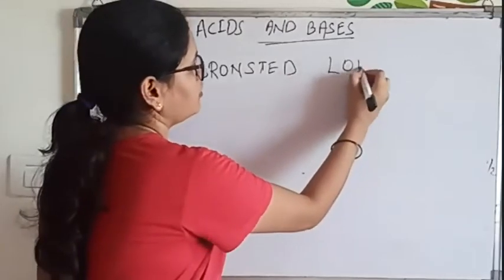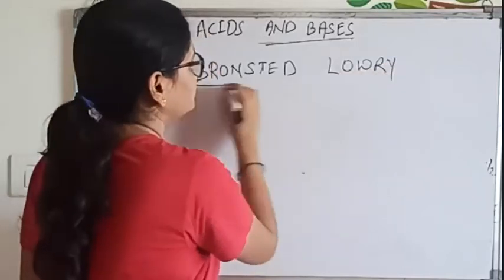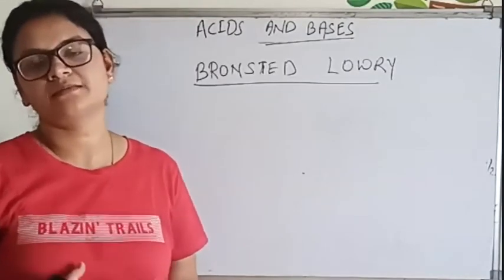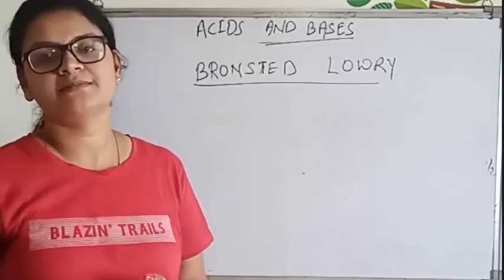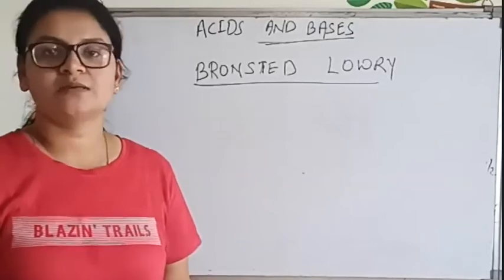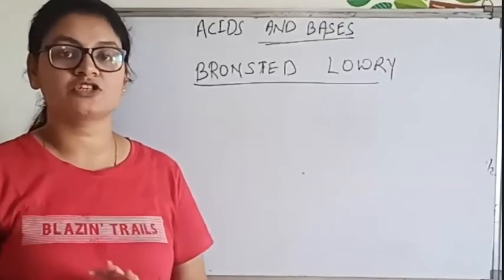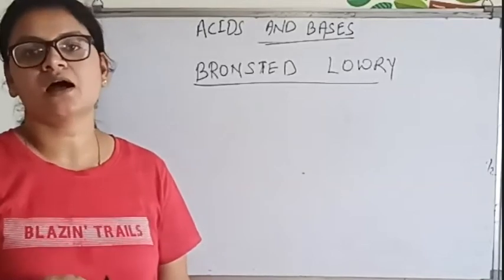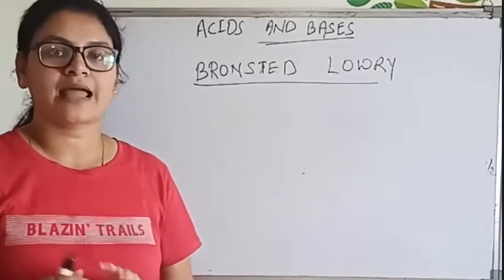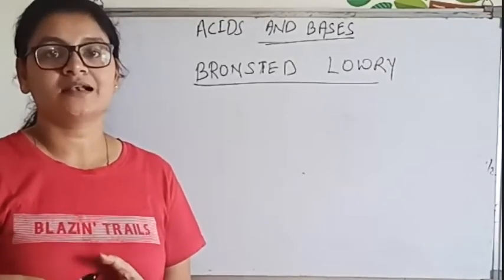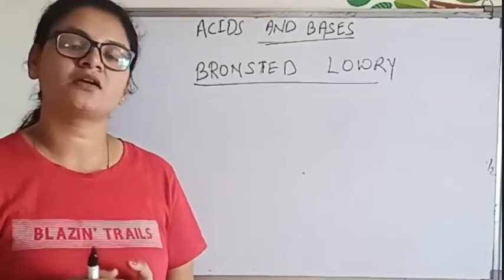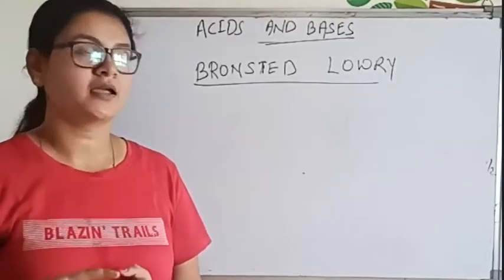So now we have to deal with concepts of acids and bases. Whenever we talk about concepts of acids and bases, we have to learn a few concepts, but as per our syllabus, we have to deal with only 2-3 concepts. These concepts are very important because questions come based on them. The first concept is the Arrhenius concept. We have already discussed it: acids are substances that liberate H plus ion in the solution, and bases accept H plus ion in the solution, as per the Arrhenius concept.